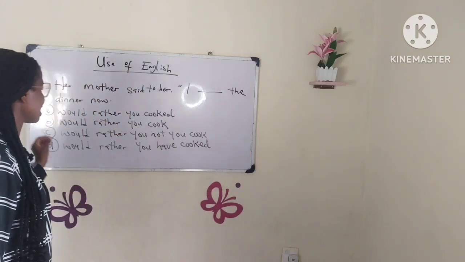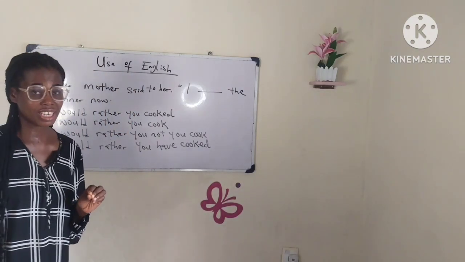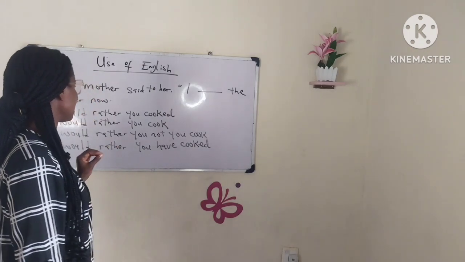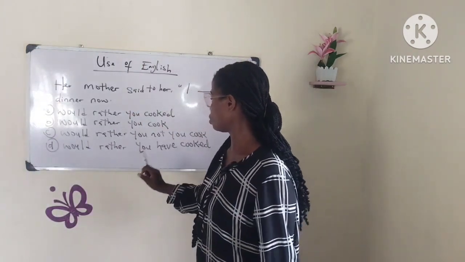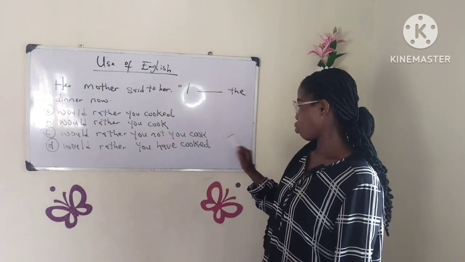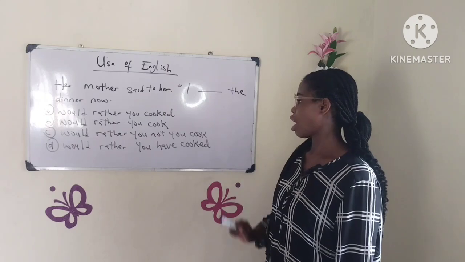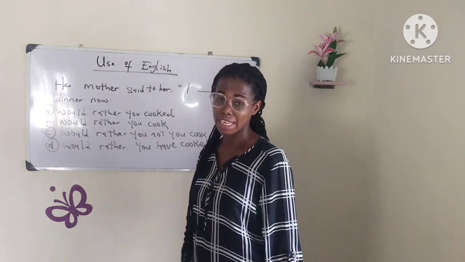Now let's look at it. Her mother said to her, "I dash the dinner now." We have option A, would rather you cook. Option B, would rather you not cook. Option D, would rather you have cooked. Now which one is the correct answer?